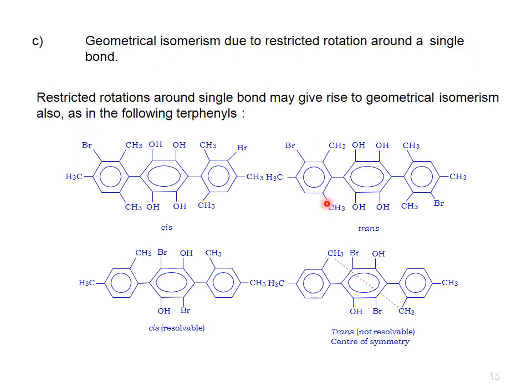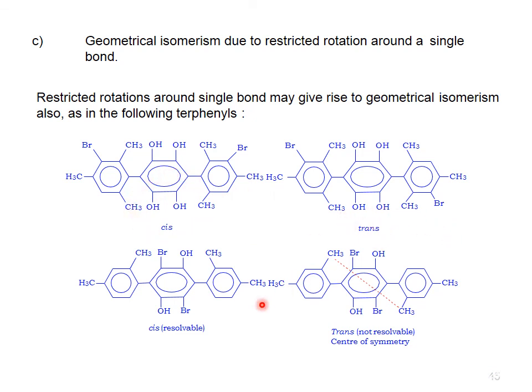Then, geometrical isomerism due to restricted rotation around a single bond. Restricted rotation around a single bond may give rise to geometrical isomerism as in the following terphenyls. This is the cis form and this is the trans form. The cis is resolvable. The trans is not resolvable because there is a plane of symmetry in the molecule. Here you can see the difference between cis and trans. Here cis has no plane of symmetry, that is, it is optically active.